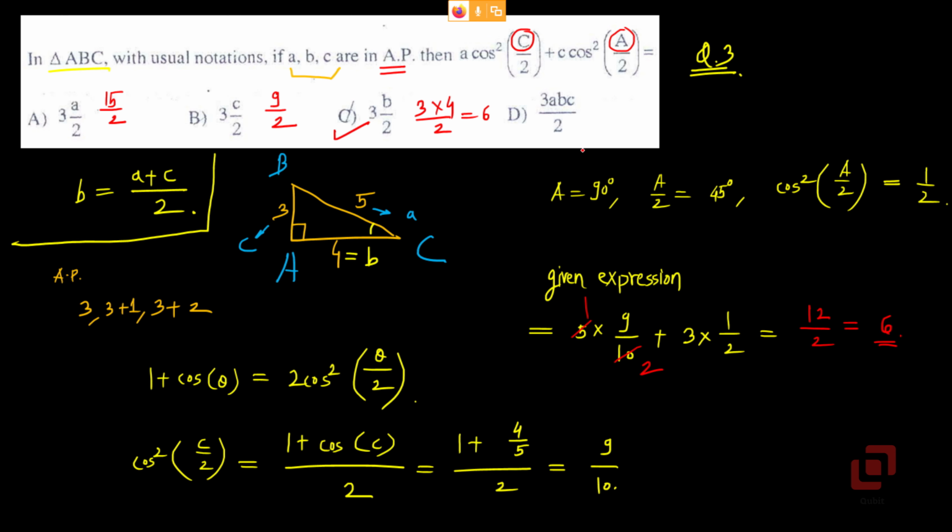Let's verify that D is not right. 3 by 2 into 3 into 4 into 5. Will it be 6? No, I think it will be 90. Yes. So which is the right option? That option which gives us 6, and that is option C.